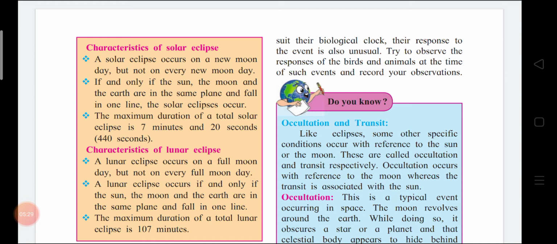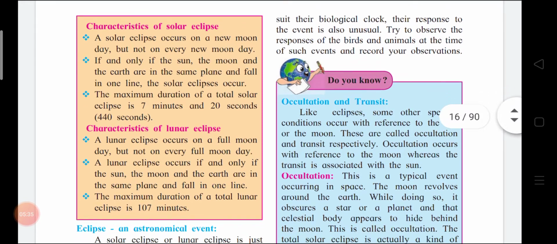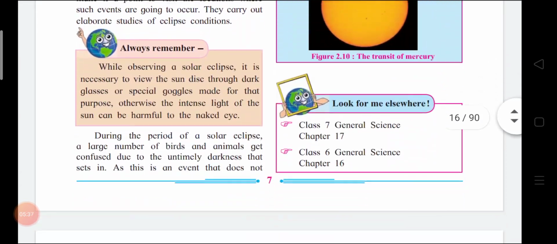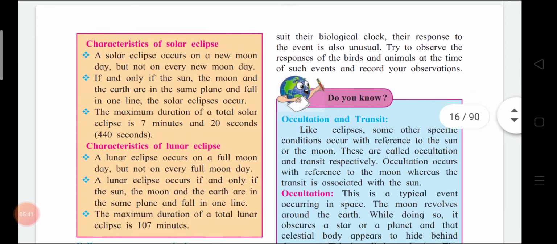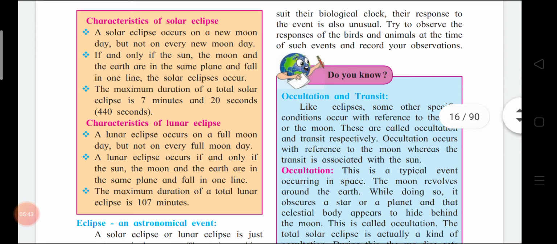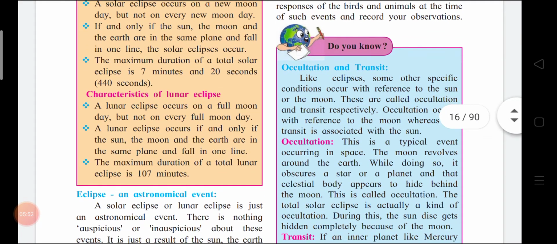They only depend on the biological clock, meaning nature. And here, everything goes dark. So these birds and animals get confused. So try to observe the responses of the birds and animals at the time of such events and record your observation. Okay, children.